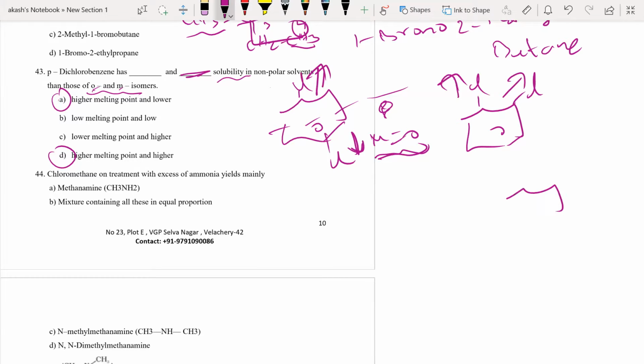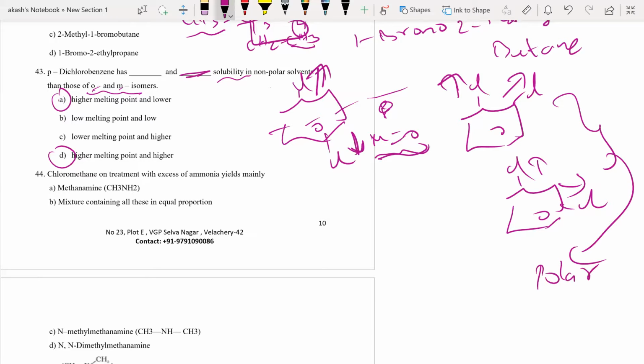So these are polar. This particular compound becomes non-polar because it has a net dipole moment of 0. Ortho and meta are polar because their dipole moments do not cancel out.